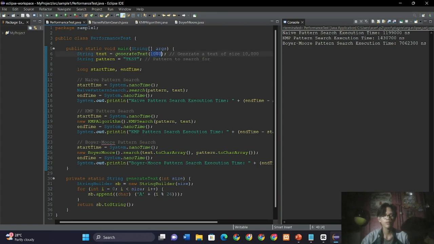What if I increase the text size? So as you can see, the naive pattern search execution time is 9 million nanoseconds, while the Boyer-Moore algorithm is only 6 million nanoseconds. It is clear that the naive pattern search algorithm is not applicable for larger text sizes.